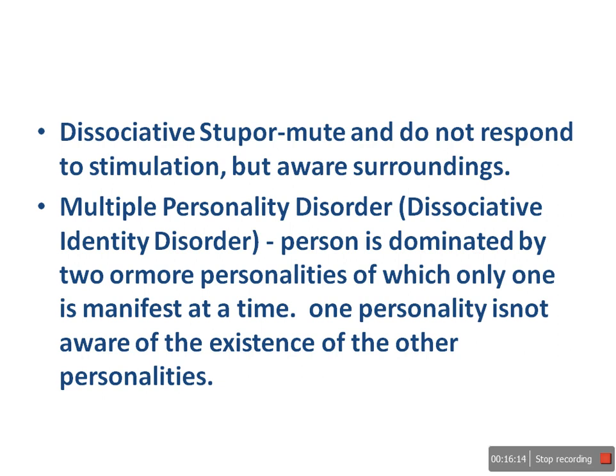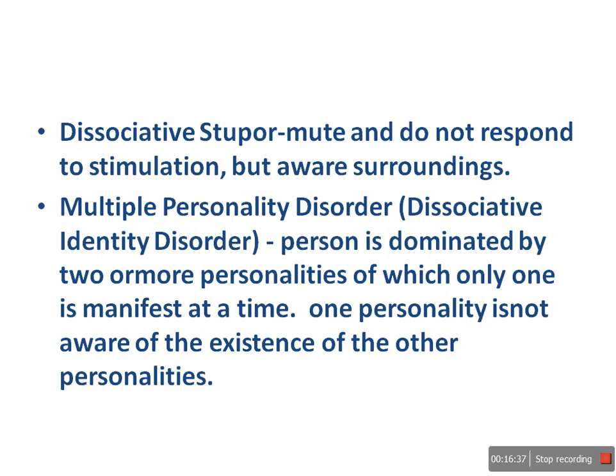Next is multiple personality disorder. We have seen this type of disorder, multiple personality disorder or dissociative identity disorder, in a lot of films. What is happening in this? The person shows two or more other personalities, and of these personalities only one will manifest at a time. Sometimes three personalities.